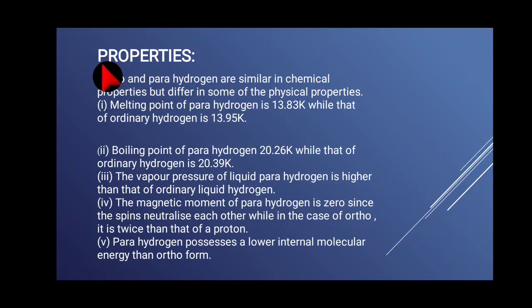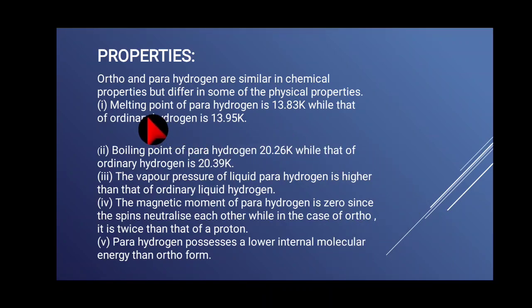Now let us discuss the physical properties. Ortho and para hydrogen are similar in chemical properties but differ in some of the physical properties. What are the physical properties? Melting point, boiling point, vapor pressure, magnetic moment and internal molecular energy.